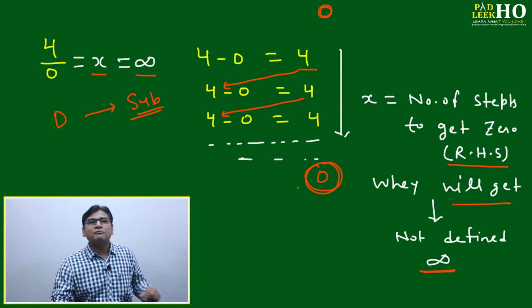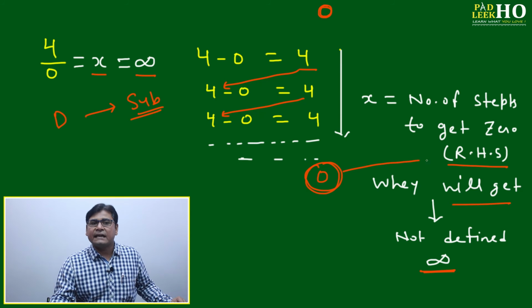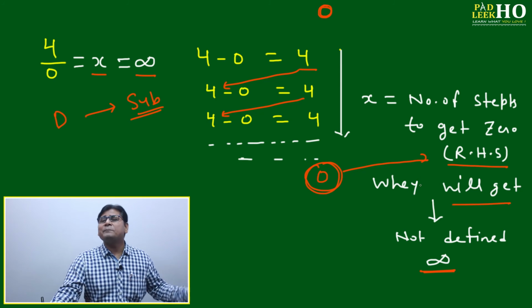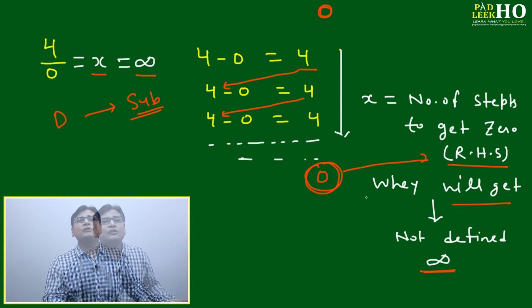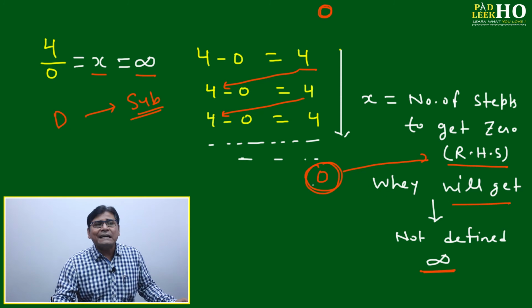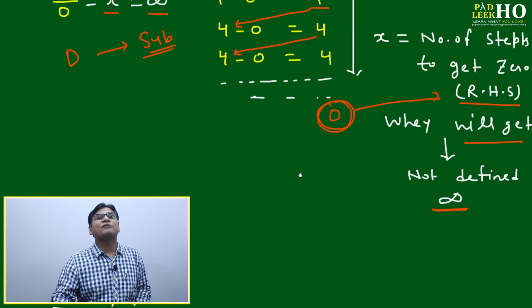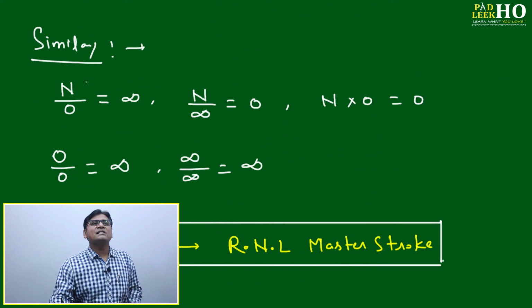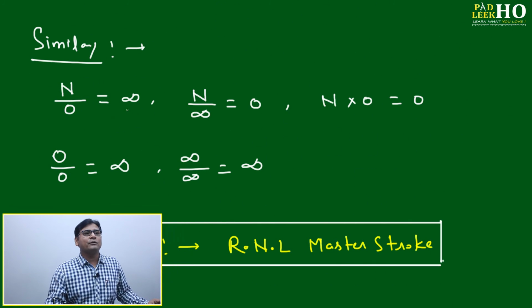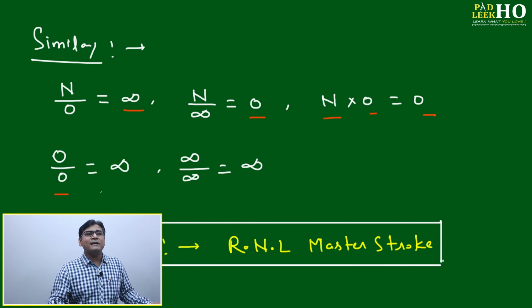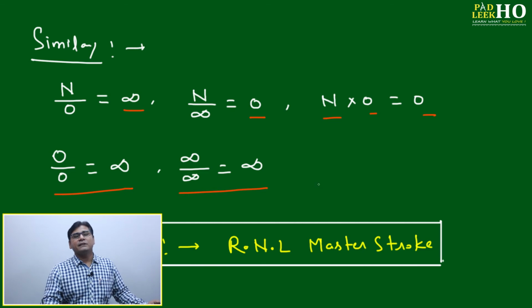Now after subtraction we should get 0 on the right hand side, but we are not getting it after doing n number of steps. N may be 1000, 2000, depends on you. However many steps you want to do, you will never get 0. If you are not getting 0, it means the number of steps is not defined. It is infinite. Similarly, any number divided by 0 will be infinity. In the reverse way, number divided by infinity will be 0. Number into 0 will always be 0, and 0 by 0 will be infinity, and infinity by infinity automatically infinity.